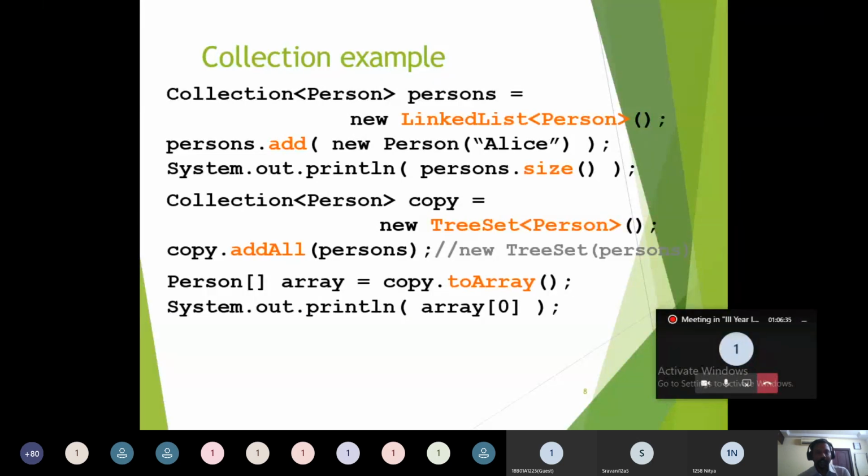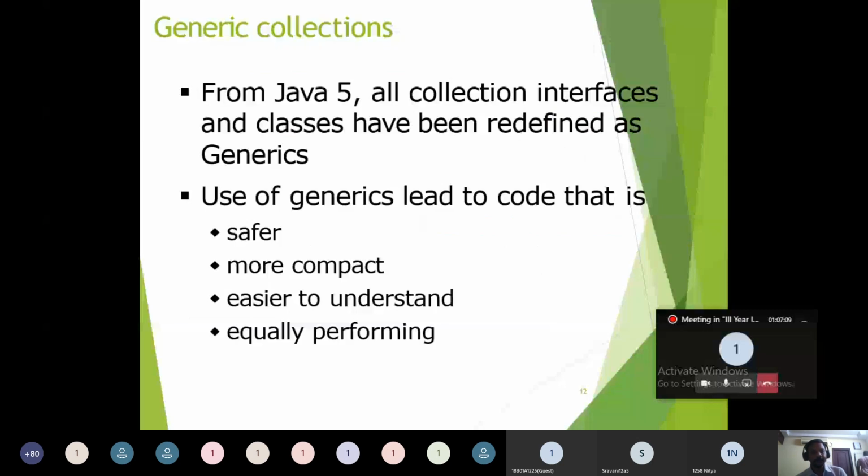Okay. Suppose we are not using this angle bracket class name, then this object can hold any kind of objects. So it can hold a person object, student object, college object, like this. It doesn't have the structure to restrict the objects it holds. It can hold multiple kinds of objects at a time here. That is the reason why we have to create specific objects for the collection framework. That specificness is called generic classes here. So we have to use generic collections as a concept in the collection framework.